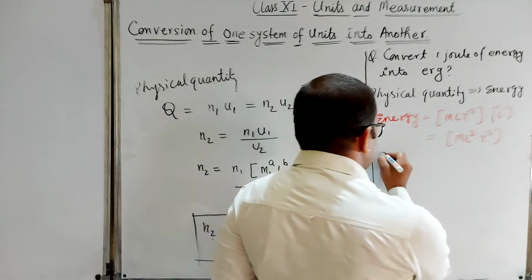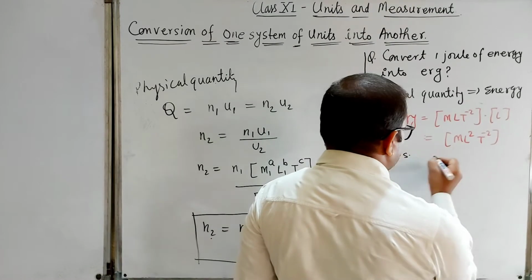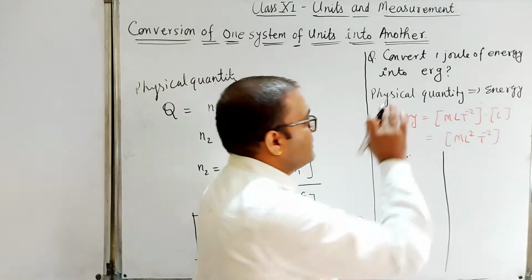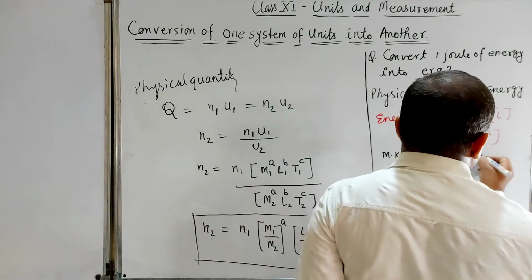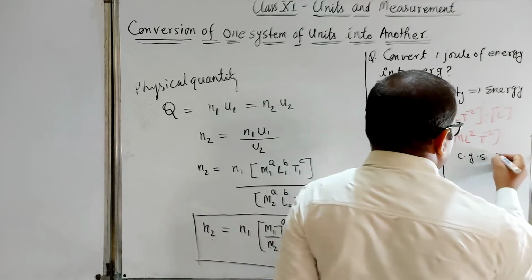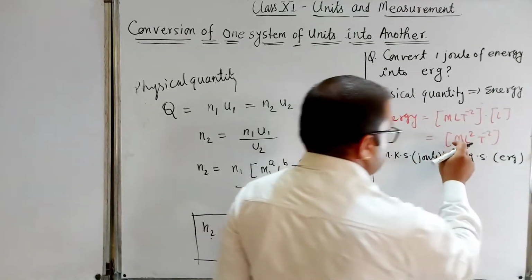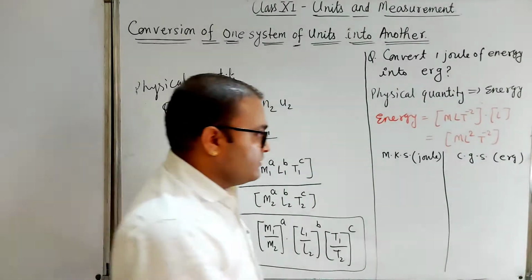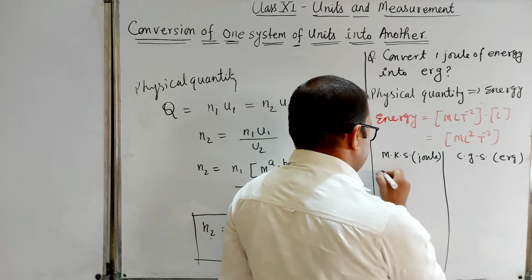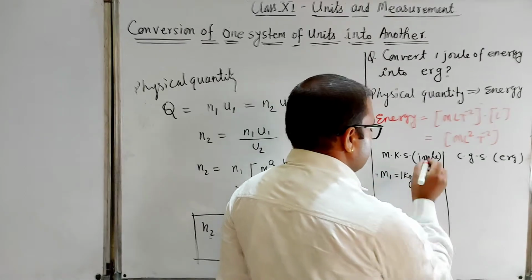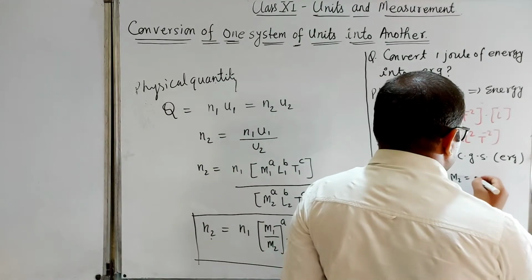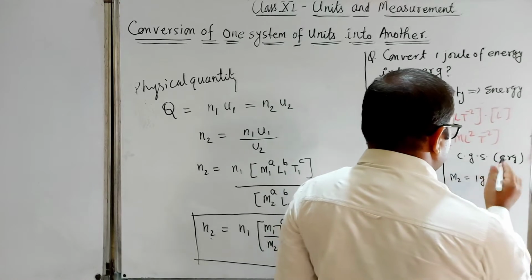So first here is the MKS system, because joule is the unit of energy in MKS system, and we are converting to the CGS system in erg. Okay, here joule and here erg. So dimensions are in the form of M, L and T. Suppose here M1 equal to 1 kg, mass. And here mass M2 is in gram, 1 gram suppose.